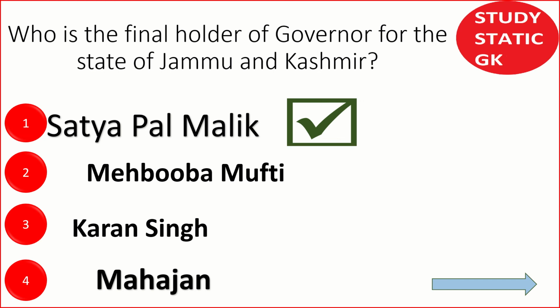And coming to the union territories having a legislative assembly, the number is 3. What are those? Delhi, Jammu and Kashmir, Puducherry. These are the 3 union territories which have a legislative assembly. Most of the union territories do not have legislative assemblies. But why did the question come now? Because Jammu and Kashmir is formed along with a legislative assembly. It is formed as a UT with assembly. So the question came. Thank you.